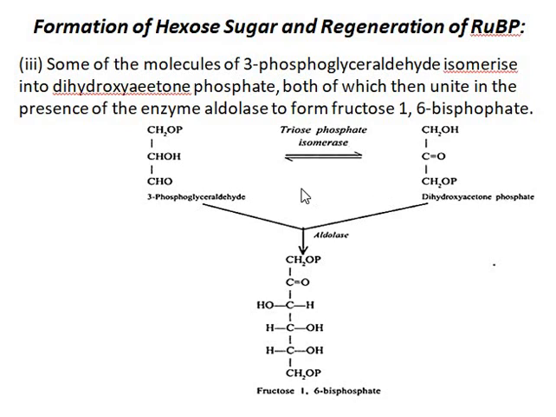These 3-carbon compounds, 3-phosphoglyceraldehyde and dihydroxyacetone phosphate, then unite to form a 6-carbon compound, fructose 1,6-bisphosphate, in the presence of the enzyme aldolase.